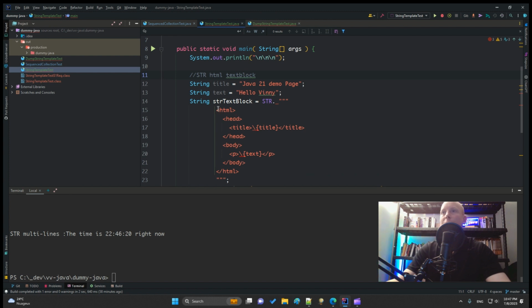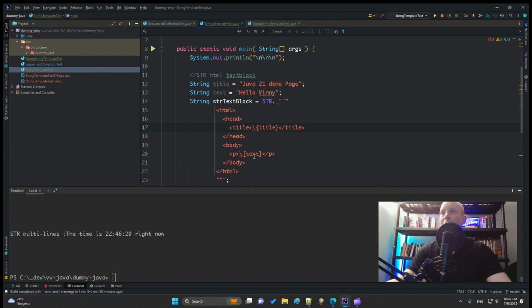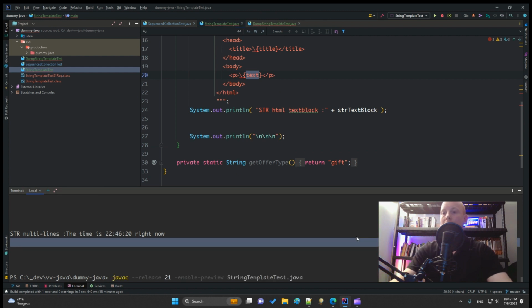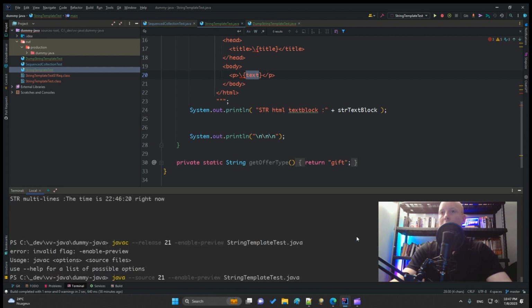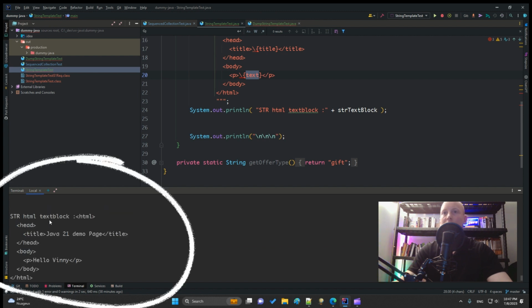We can put a text block with the HTML, and then we can complete it, thanks to this new feature of interpolation, quite easily. So we should see this code with the value Java 21 demo page in this placeholder and Elovini in this placeholder. Let's execute and compile, execute, and you see we have str HTML text block and the HTML with the title and the content.